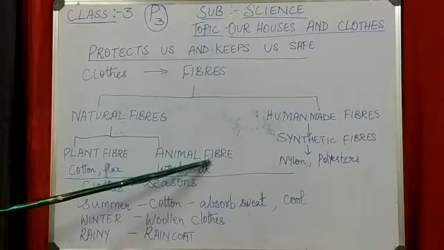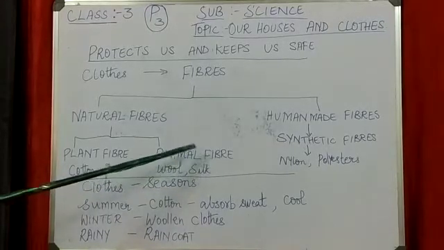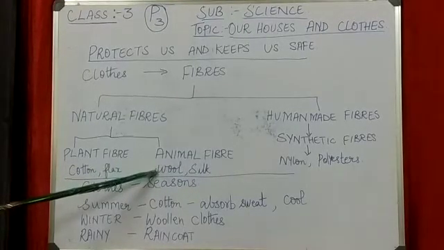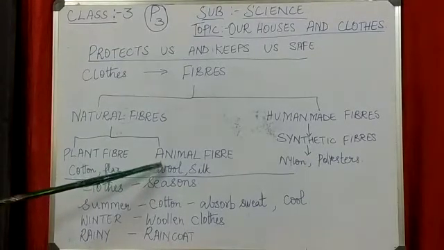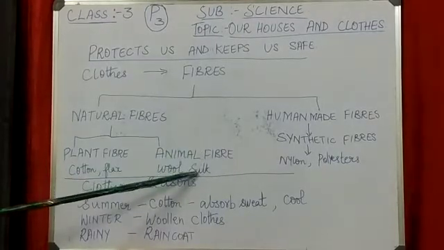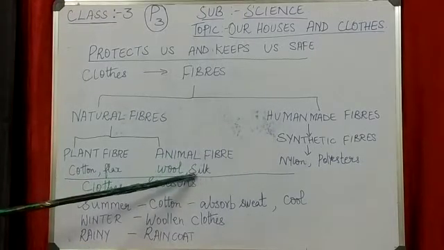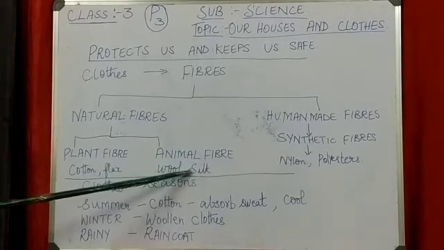The fiber we get from animals is known as animal fiber. So we get wool from here. From which animals do we get wool? From sheep, goat, camel. Yes, all these animals give us wool. And one more thing, silk. Silk also we get from animals. From the silkworm they make silk, and from this they make the cloth.